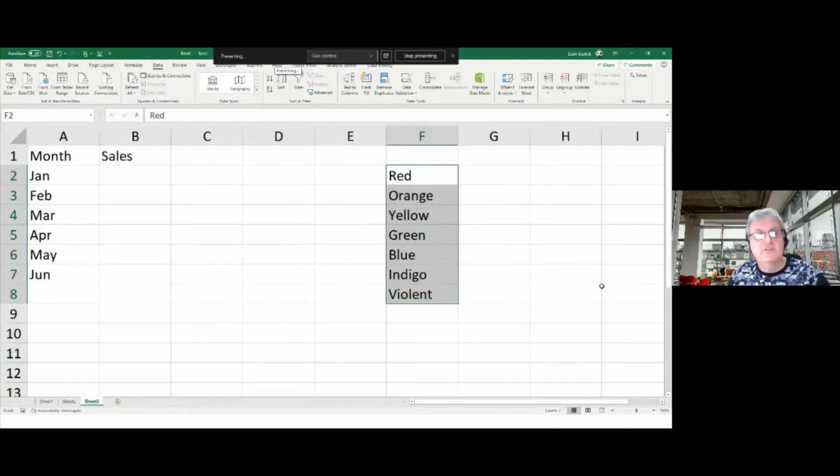You don't. Are you getting frustrated traffic lights? Red, orange, red, orange, red, orange. Well, notice what's happened here. Liam's got a sense of humour. And in cell F8, I've got violent. I don't think that is one of the colours of the rainbow.